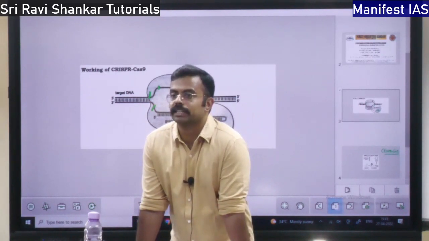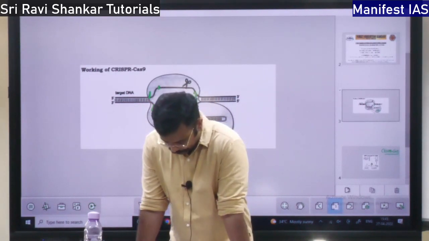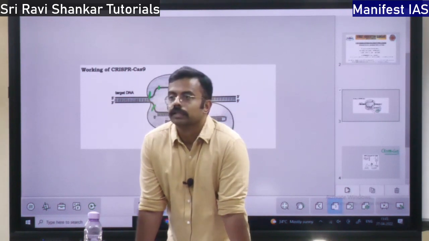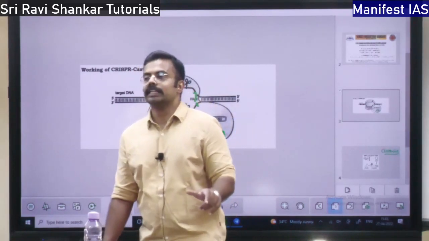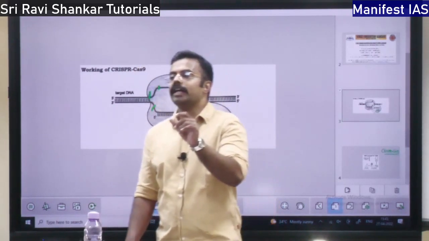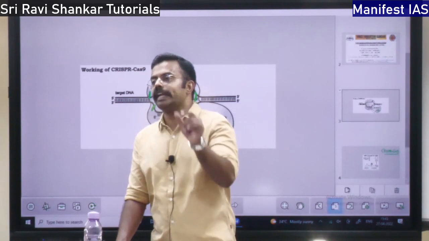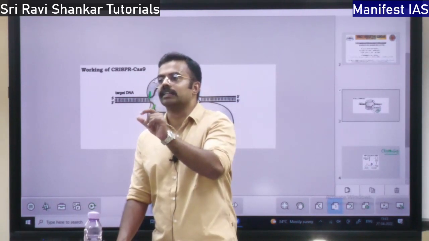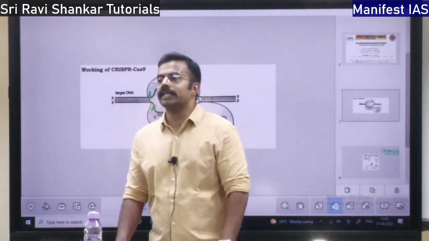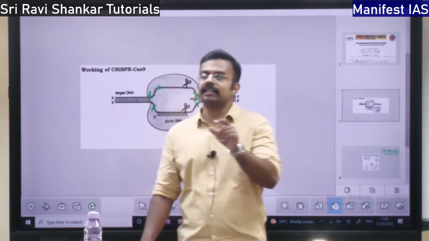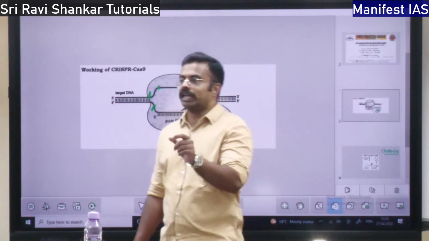Vaccines. Conjugate vaccine. What do you mean by conjugate vaccine? See, the conjugate vaccine is just like the bivalent vaccine, but the difference is they are going to combine two antigens. One is a weak antigen, another is a strong antigen. These two antigens will be combined and given to the patient. The weak antigen is the actual antigen.